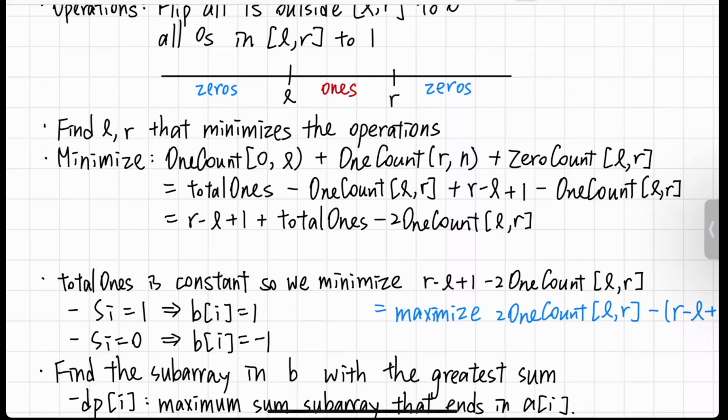And this part, the number of zeros in L to R, would correspond to the length of the interval subtracted by the number of ones in that interval. And rearranging this, we will get the length of the interval plus the total number of ones subtracted by 2 times the number of ones in the interval L to R.